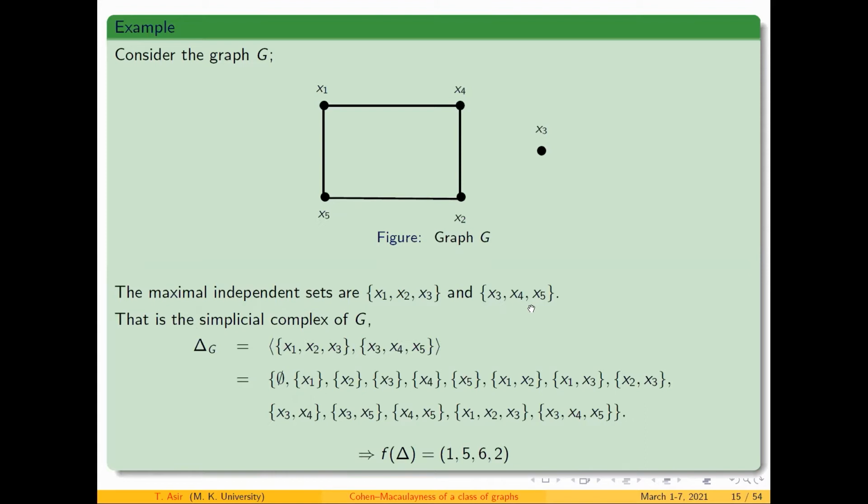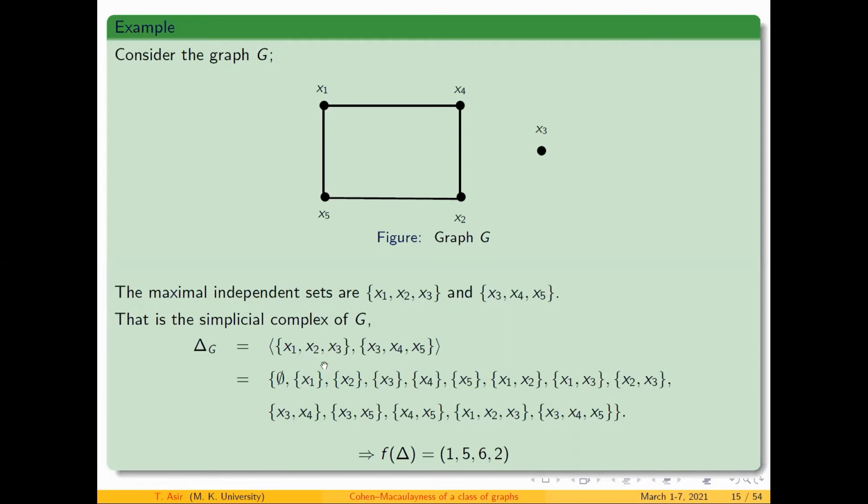Now I am going to construct my simplicial complex, whose faces are all subsets of these maximal independent sets. The empty set is always part of it, and then the singleton sets x1, x2, x3, x4, x5: these are 5 singleton sets.